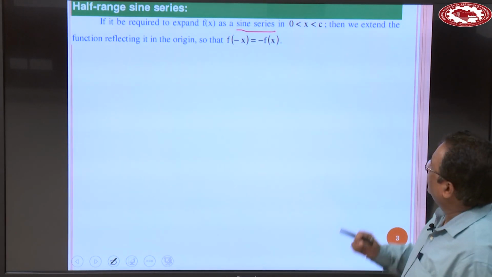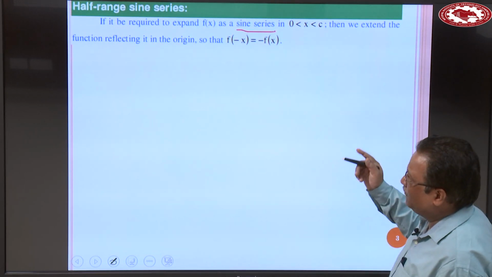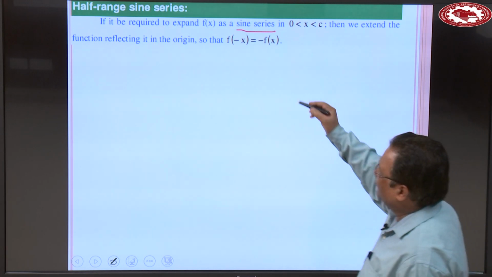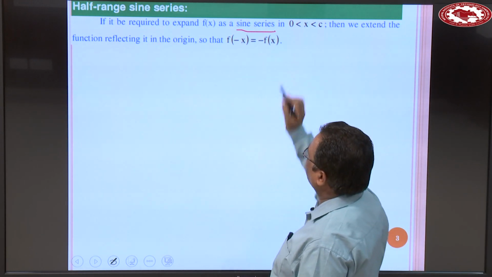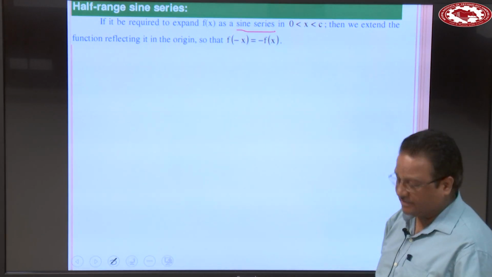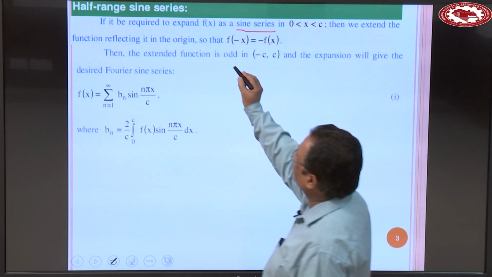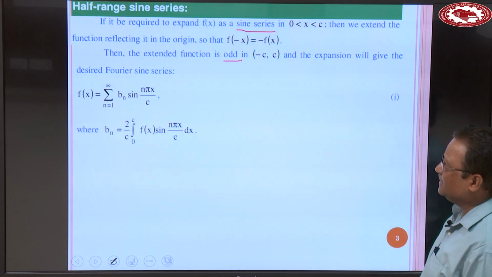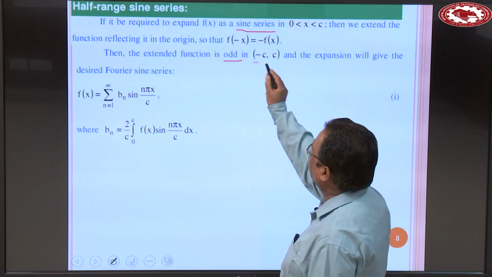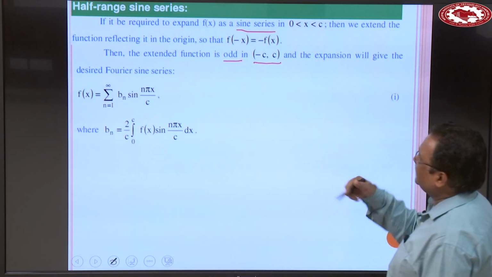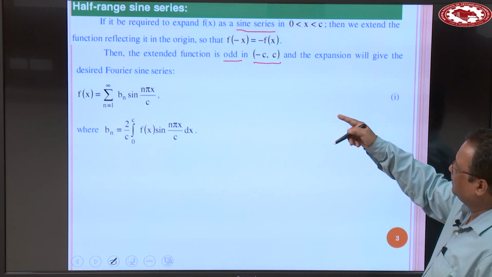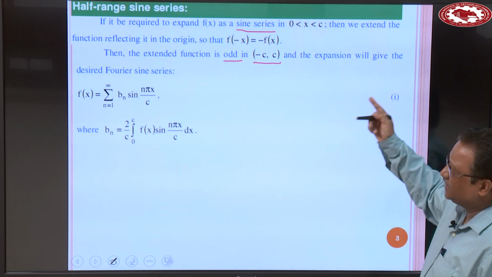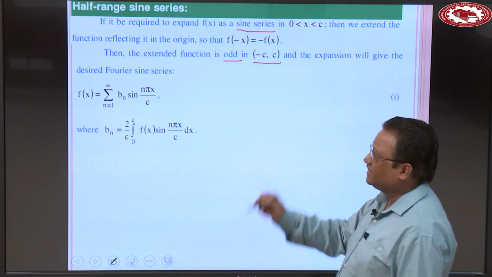So when you extend the function reflecting it in the origin, we get f(-x) = -f(x). This means the extended function becomes odd. The extended function is odd in the interval minus c to c. And in that case, when the function is odd, the expansion will give the desired Fourier sine series.